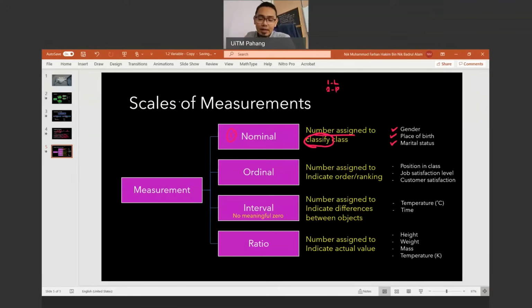Let's look at the second one, ordinal. Ordinal daripada perkataan order, susunan. Number assigned to indicate order or ranking. That's the keyword. Like for example, position in a class. Kedudukan pertama, kedua, ketiga. Job satisfaction level. Sangat puas hati, tidak puas hati, biasa, tidak pasti. Itu ada susunan dia. Right? So there has been a ranking.